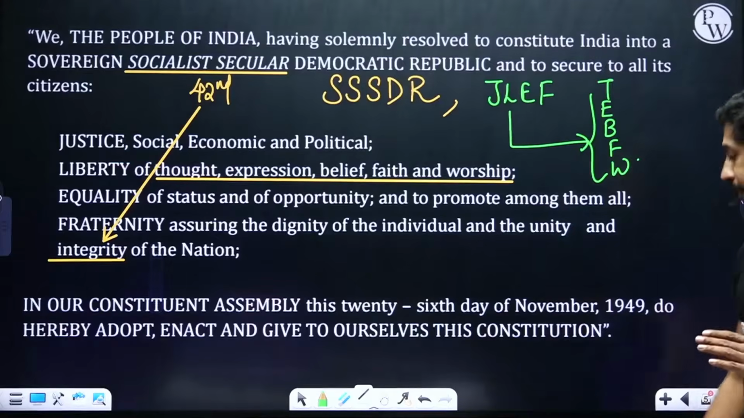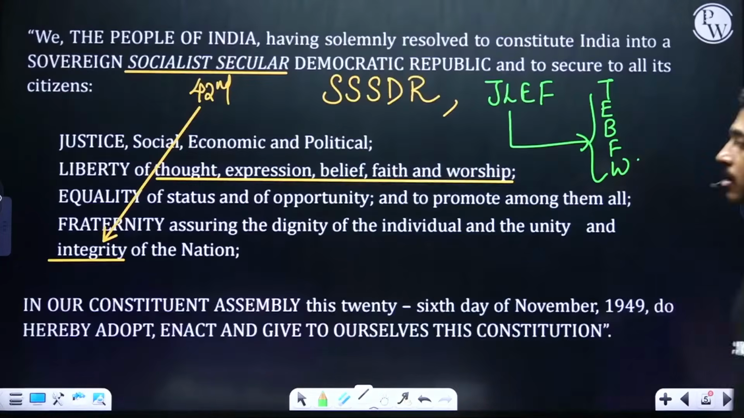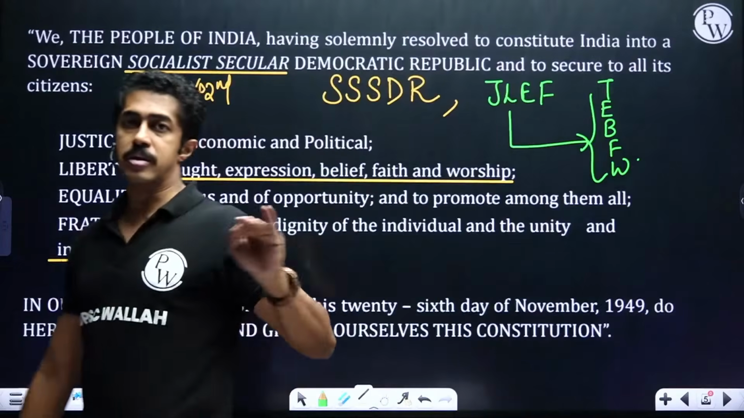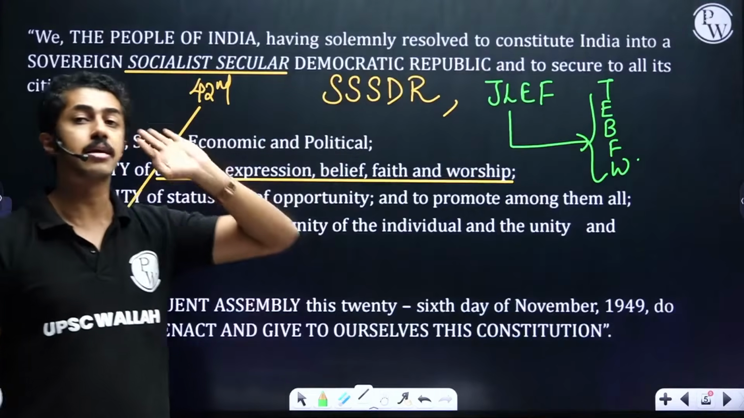So this is the idea here. Now, why that? Socialist, secular, integrity from our previous slide. All right. So this is the idea. Why are we studying it at this level? Because from here you can easily get a prelims question.